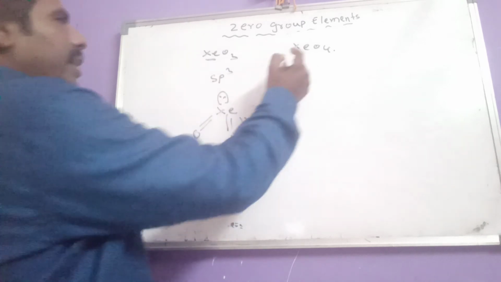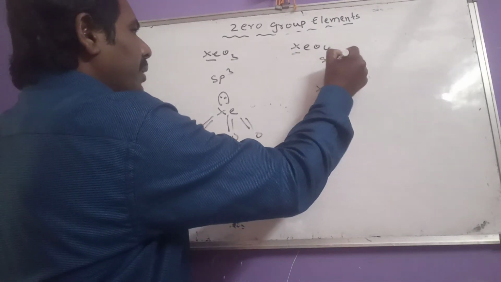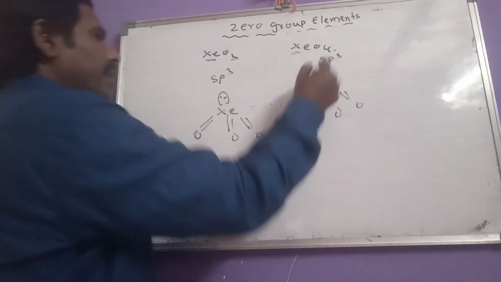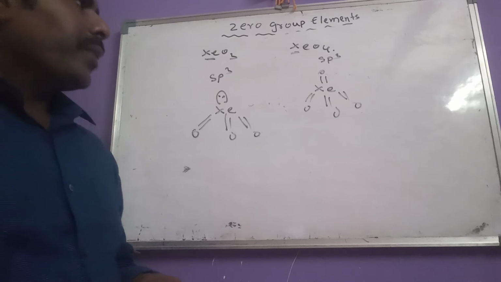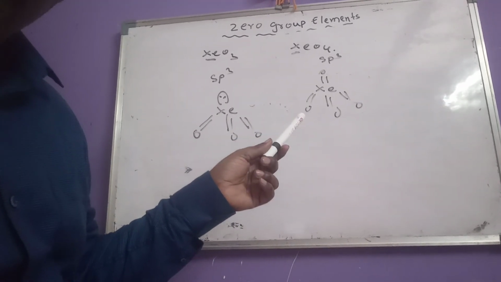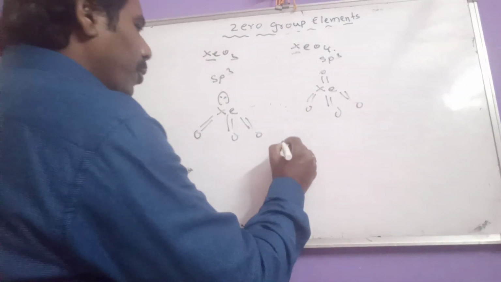In xenon tetroxide, xenon also undergoes sp3 hybridization, and it has tetrahedral geometry.